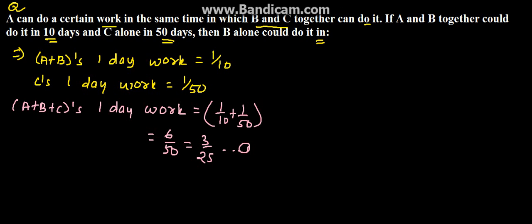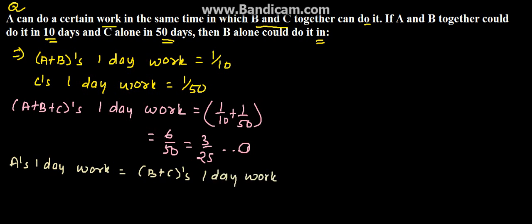Now, it has been given that A can do a certain work in the same time in which B and C together can do it. So here we can say that A's 1 day work is equal to B plus C's 1 day work. Let us consider this as equation 2.